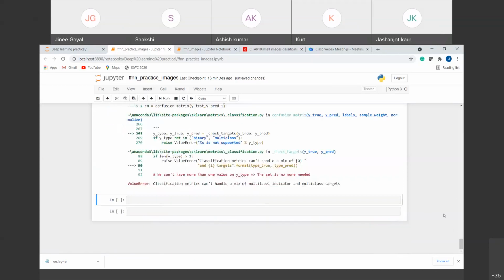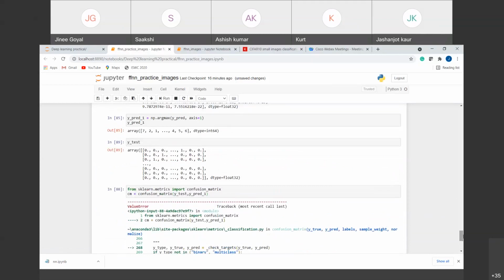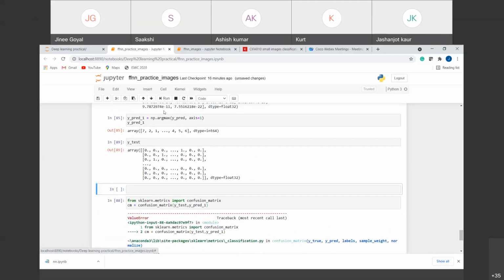So I'm going to do this argmax function here also. For that also, I'm going to get a new variable so that you can see the difference between these two.